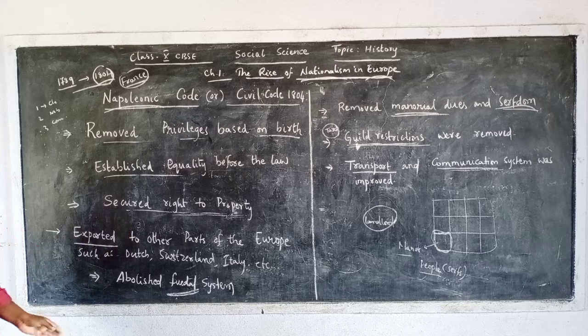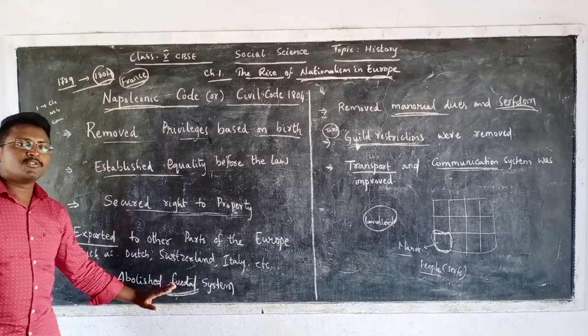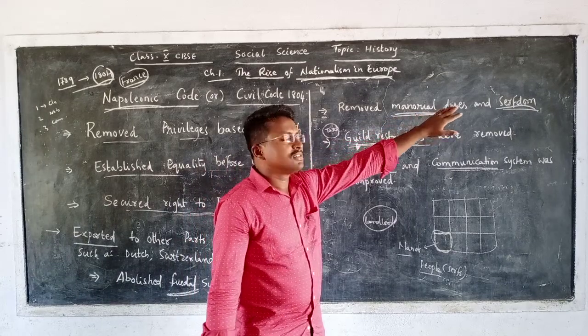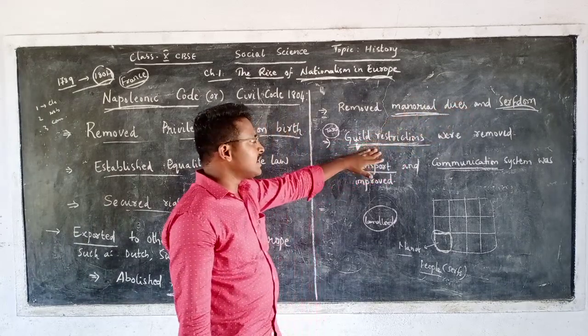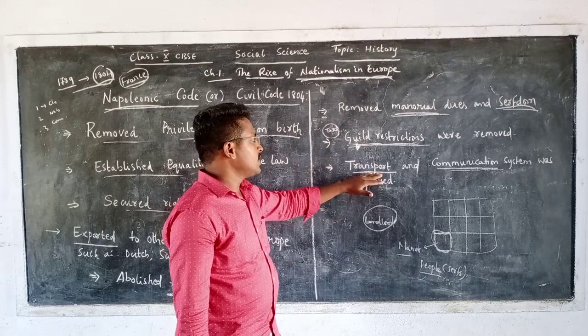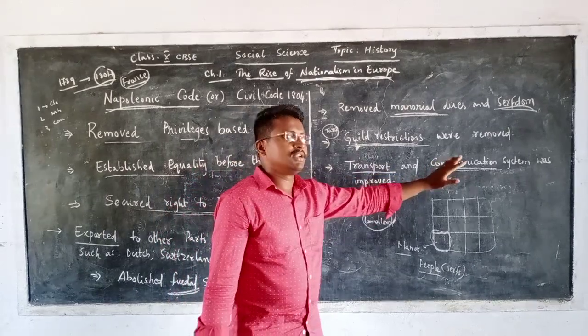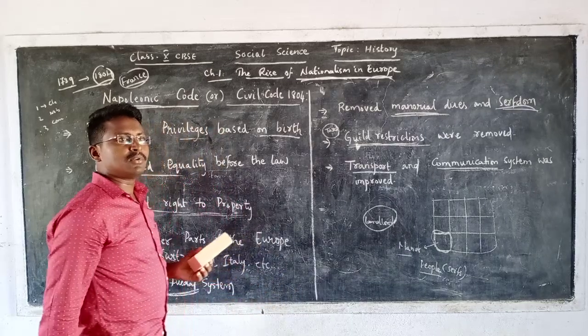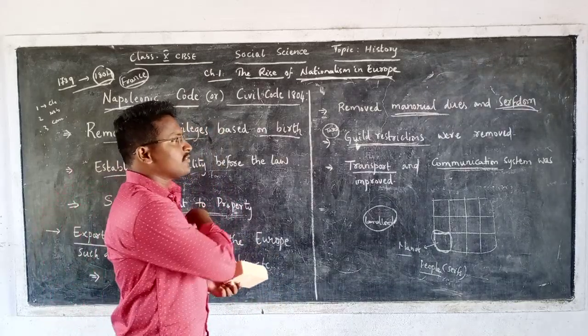And what he did in that is he abolished the feudal system. Then he also removed manorial dues, serfdom was abolished, guild restrictions were removed. Then he also improved the transport and communication system. Then what was the reaction of the people? Now we will see the reaction of the people.